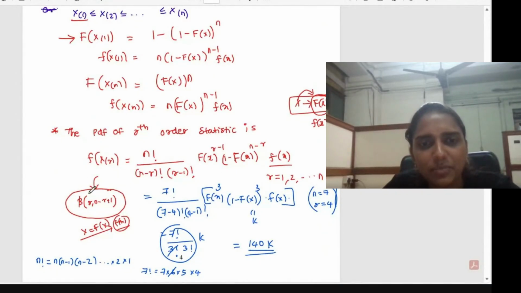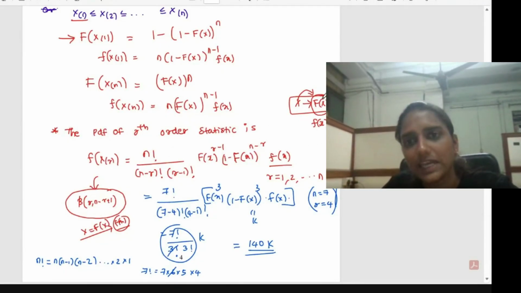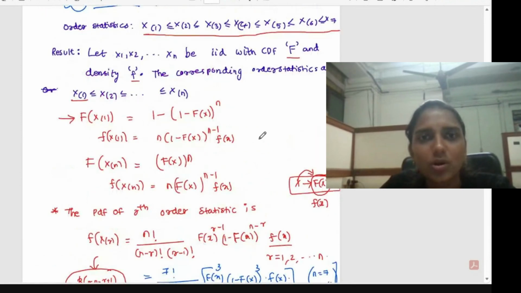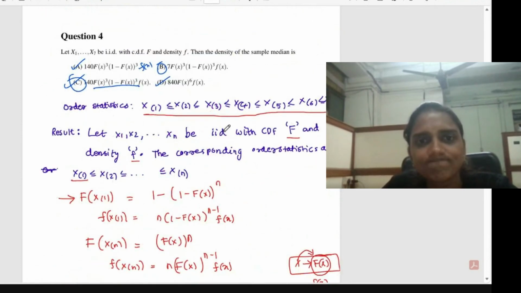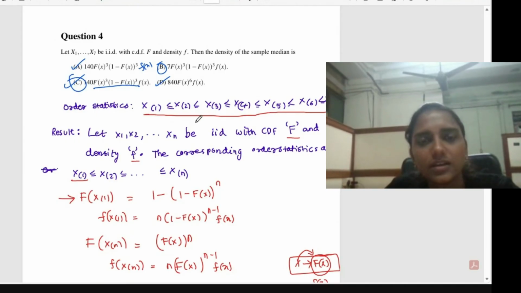Just understand this as a beta. This form, the beta, is already familiar to us. In that, instead of x, we can use F(x), and then don't forget to put the small f(x), since we are using capital F(x) instead of x. So that is all about this question. If you have any doubts, you can ask now. Otherwise, we can go to the next question.